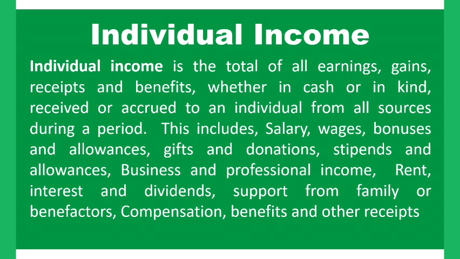This type of income includes salaries, wages, bonuses and allowances, gifts and donations, and stipends. All these things constitute your income as an individual.